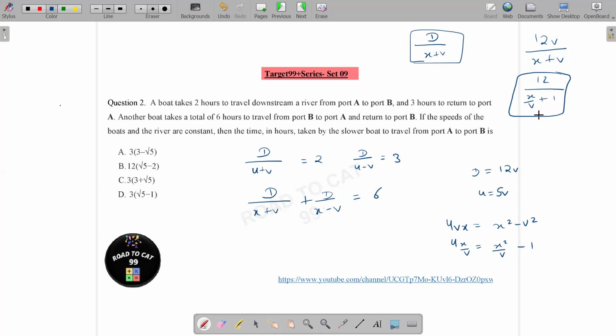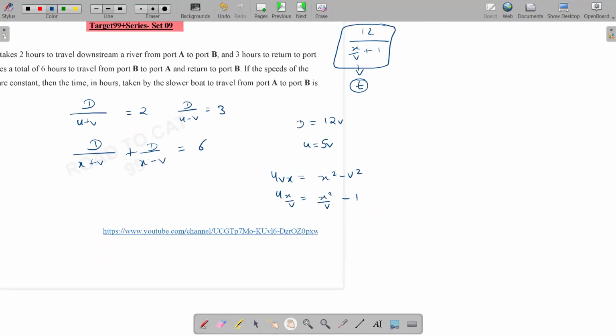So technically, if I assume that x by v is equal to t, right? So this equation would be t square minus 4t minus 1 is equal to 0, and the value of t would be minus b plus minus root b square minus 4ac divided by 2a, right? So this would become 2 plus minus root 5. And t would basically be a positive value, right? So this should be 2 plus root 5.